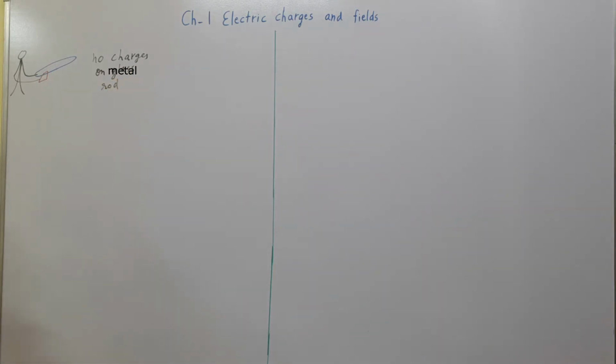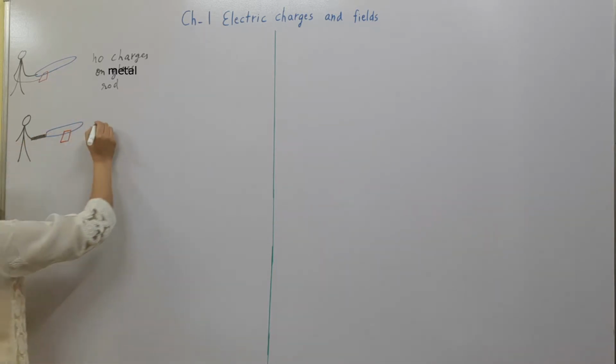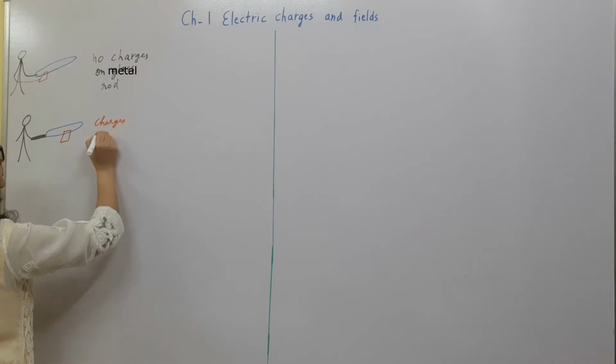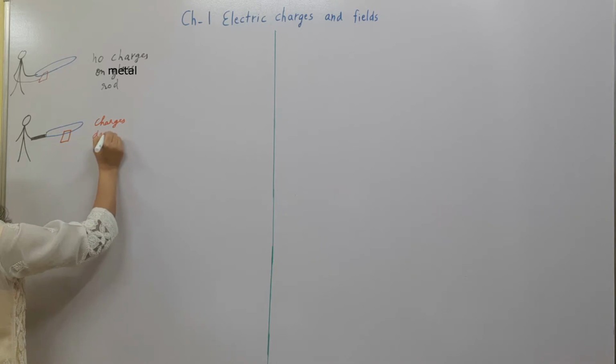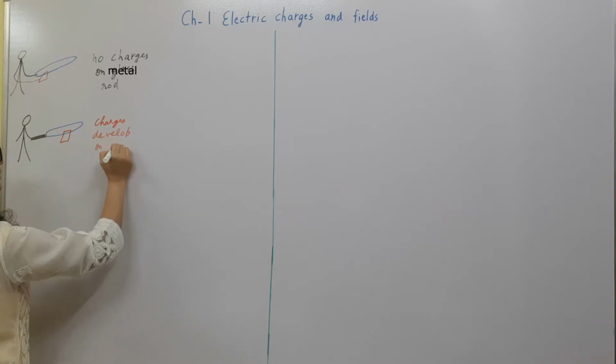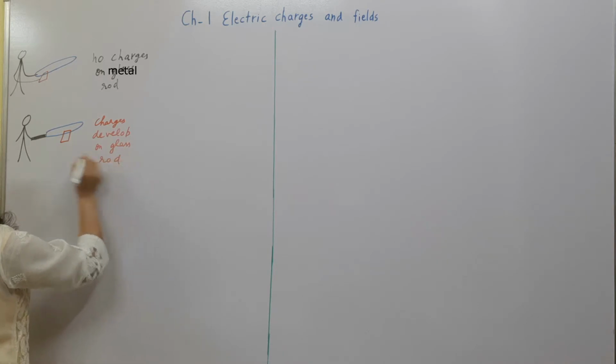If we consider another case, if the person is having the plastic handle and the metal rod is connected to it, and then it is rubbed with the silk cloth, then the charges develop on the rod.